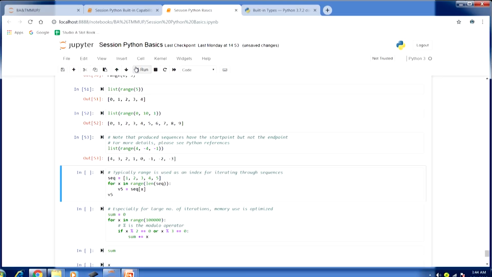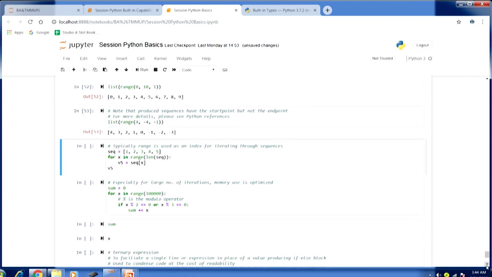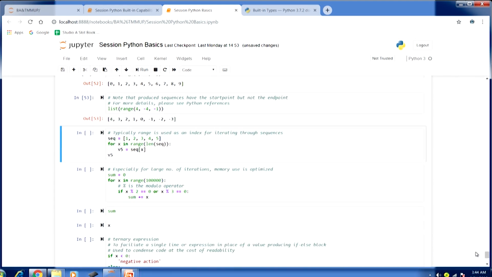Now, another usefulness of range: typically, range is used as an index for iterating through sequences. A similar example we had used before.